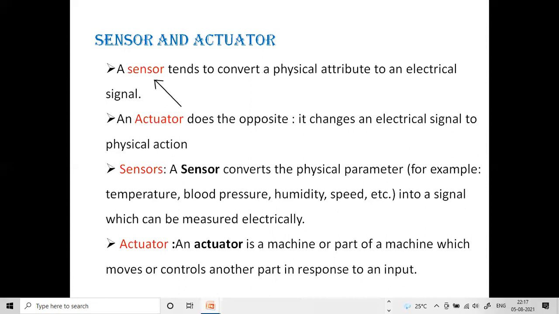Now let us see another way to define it. A sensor converts a physical parameter into an electrical signal which can be measured electrically. Physical parameters, for example, are temperature, blood pressure, humidity, speed, etc. Next, coming to the actuator. An actuator is a machine or part of a machine which moves or controls another part in response to an input.